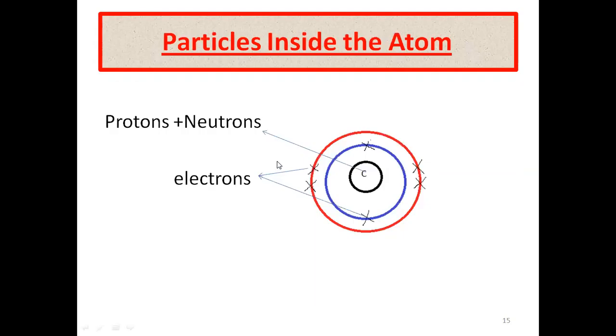Diagrammatically, we can represent an atom along with its nucleus, like the atom is represented in this way. Now these blue and red circles are called shells, and inside the shells electrons are present. These crosses show the presence of electrons in the shell. And the protons and neutrons are present inside the nucleus. This black circle represents the nucleus, and basically this atom is the carbon atom, as I have written C for carbon inside the nucleus.